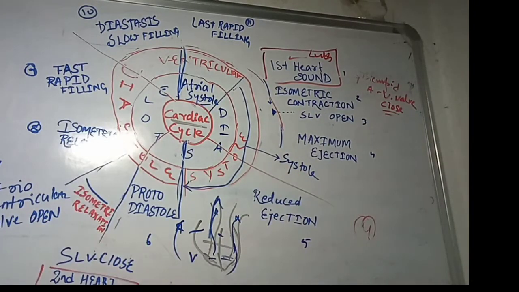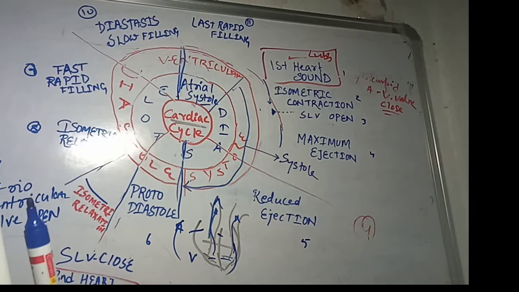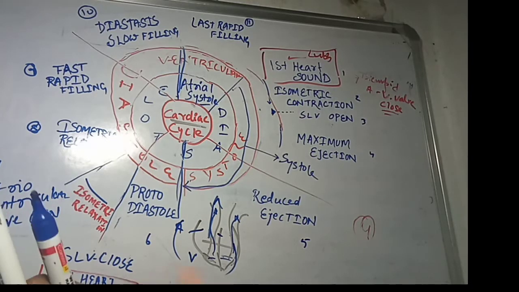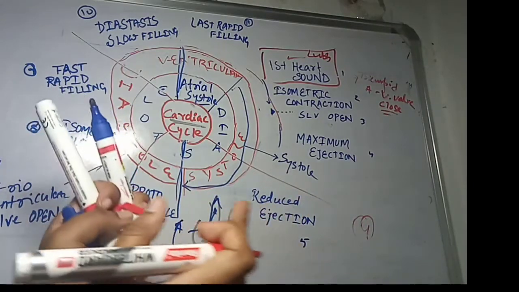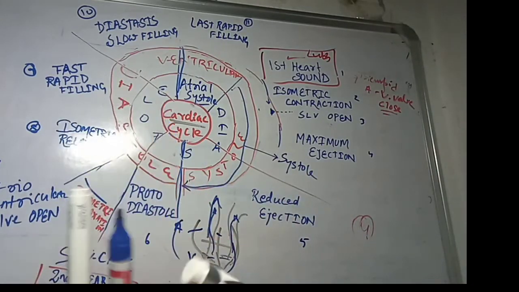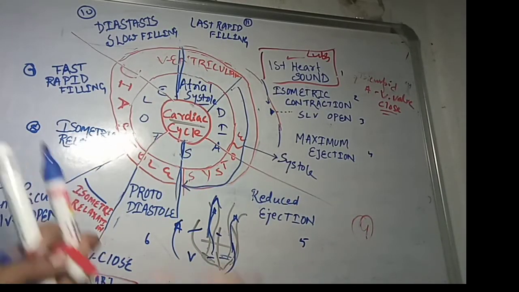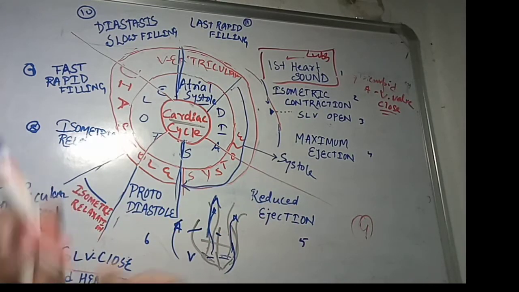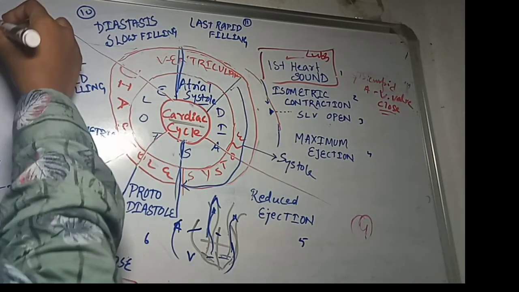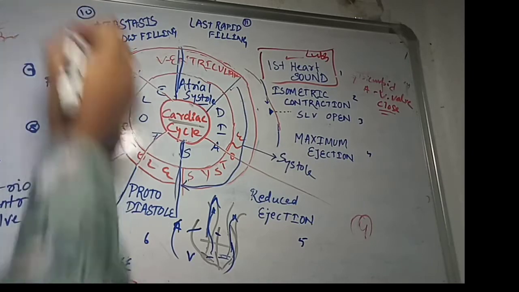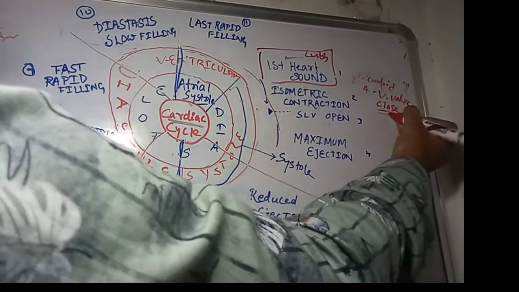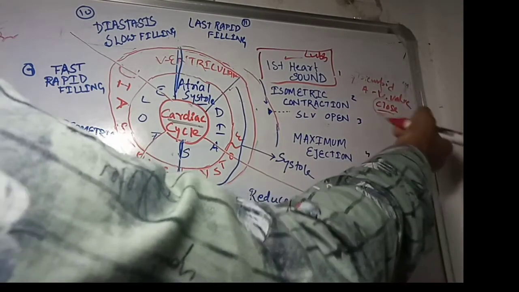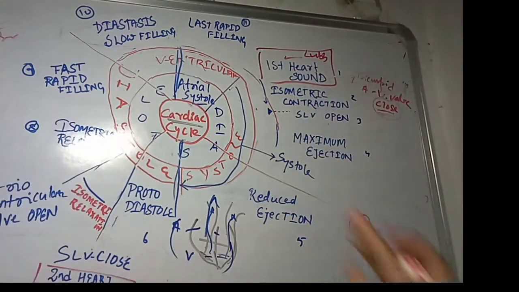A mnemonic you should remember: when a relationship is broken, a heart sound is heard. But when there is love between two people, does any sound occur? No. But when a breakup occurs, what happens? Remember the breakup song scene, and you will remember close and open. So here the closure occurs when the first heart sound occurs.